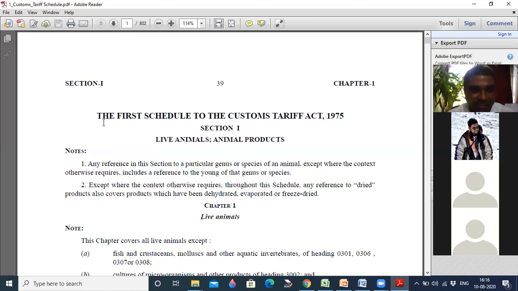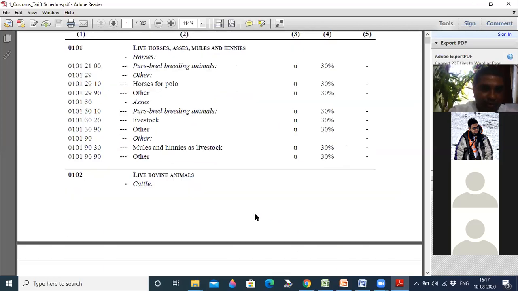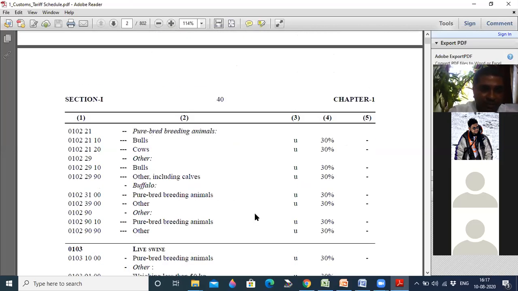What is written here? Can you read it? Drishti, can you read it? The First Schedule to the Customs Tariff Act, 1975. The first section covers live animals. Live animals are covered in the first chapter. This is what I was showing you, some examples.